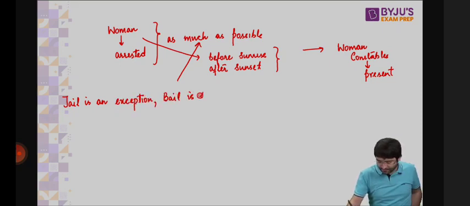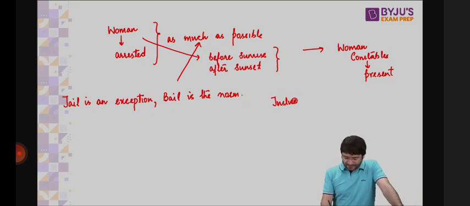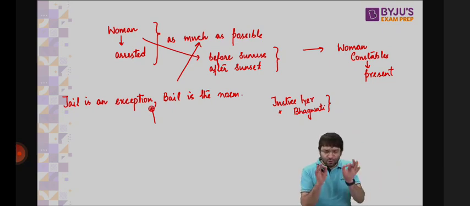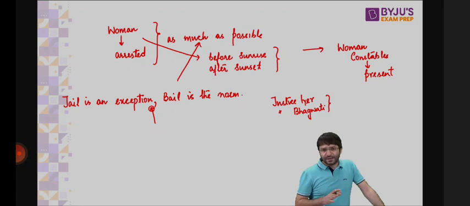Bail is the norm. Justice Krishna Iyer, Justice Bhagwati, in the late 1970s, they gave a beautiful judgment wherein they said jail is an exception, bail is the norm. Golden rule of criminal justice system, which we have been discussing repeatedly. You are innocent until proven otherwise. I may be arrested in a particular case, but I'm innocent unless and until the court says you're guilty.